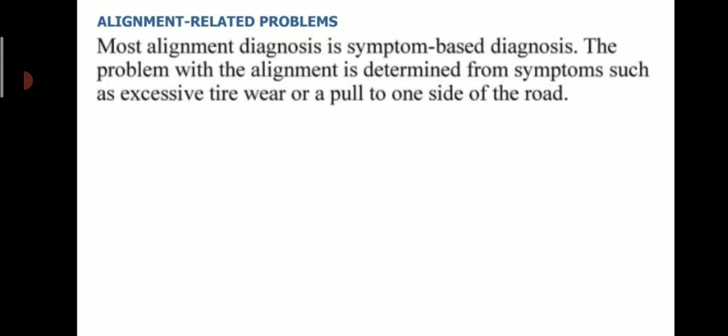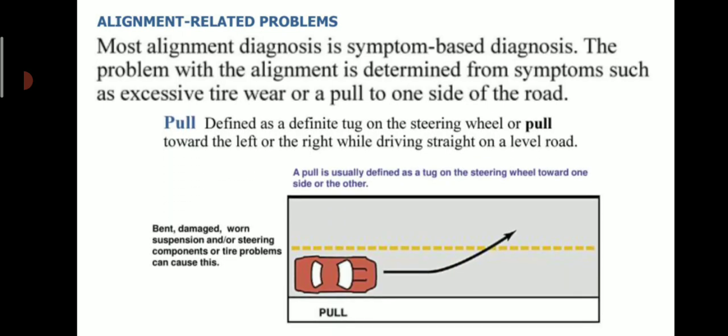So let us see alignment related problems. Most alignment diagnosis is symptom based diagnosis. The problem with the alignment is determined from symptoms such as excessive tire wear or pull to one side of the road. This is the first: pull. Pull is defined as a definite tug on the steering wheel toward the left or the right while driving straight on a level road. In this picture you will see this pull. A pull is usually defined as a tug on the steering wheel toward one side or the other.